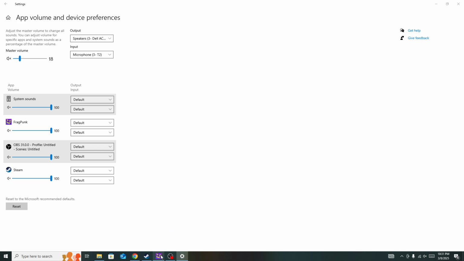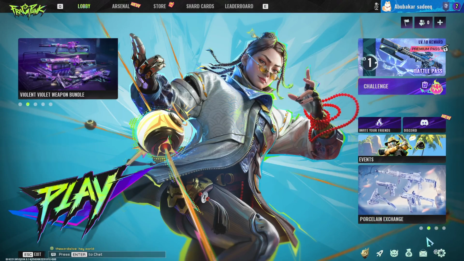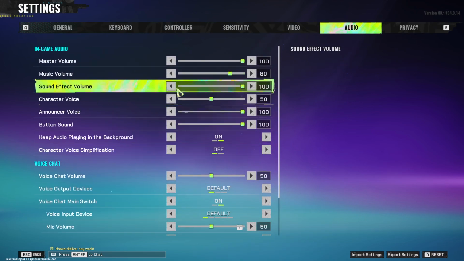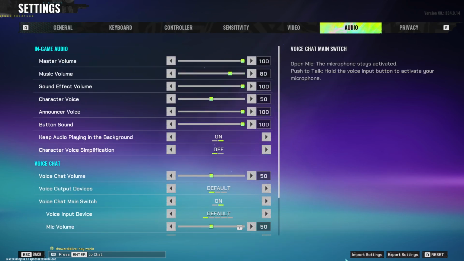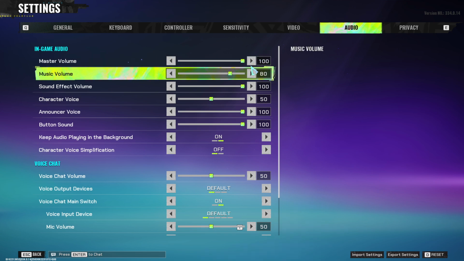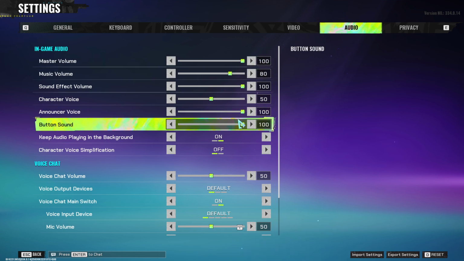But if you still face the issue, then go to FragPunk. Here you need to go to settings, select audio from the top menu, and make sure that everything here is set to default. And if the master volume or anything is set to zero, you need to make sure that it's not set to zero. So this is how you will be able to fix the sound problem in the new FragPunk game.